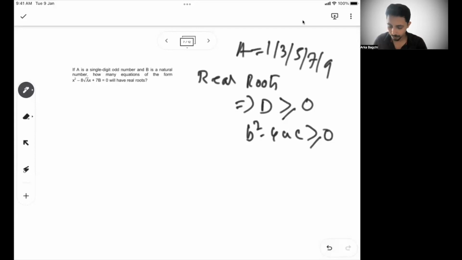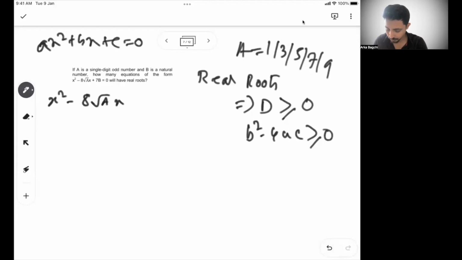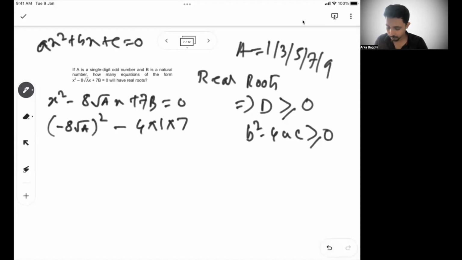So this is coming from the equation ax square plus bx plus c equal to 0. If this is the equation, then b square minus 4ac has to be greater than or equal to 0 to have real roots. So in this equation, x square minus 8 root a x plus 7b equal to 0, what is your b? Your b is minus 8 root a. So minus 8 root a whole square, that is b square, minus 4, where a is 1 and c is 7b. This has to be greater than or equal to 0. What is this? This is 64a